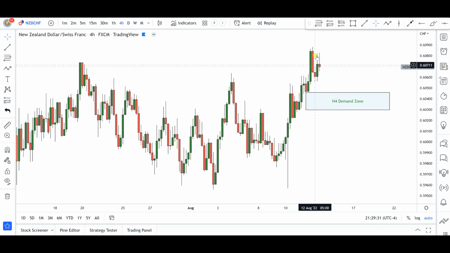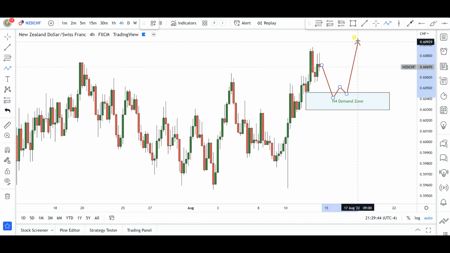We've gotten a mini reaction to the upside, but in my own opinion, what I would love to see in this pair is for price to give me that deep pullback into this particular area. Let's say anywhere inside this 4 hours demand zone area, anywhere from right around here, I will expect the bulls to come back into this market for further continuations to the upside. Okay, that's going to be my preferred game plan for New Zealand dollar Swiss francs.